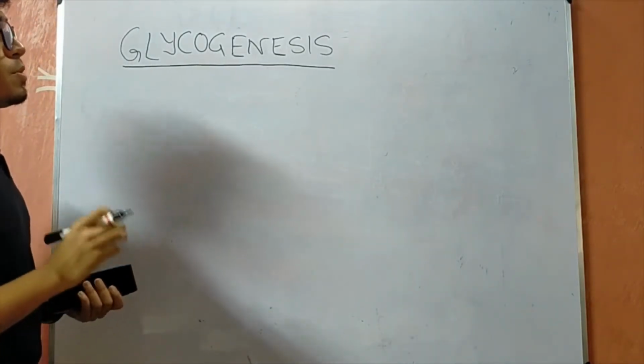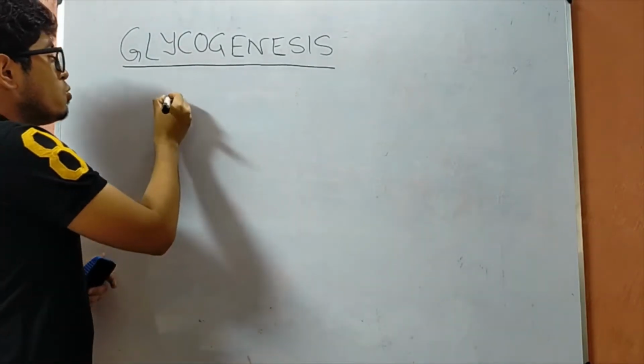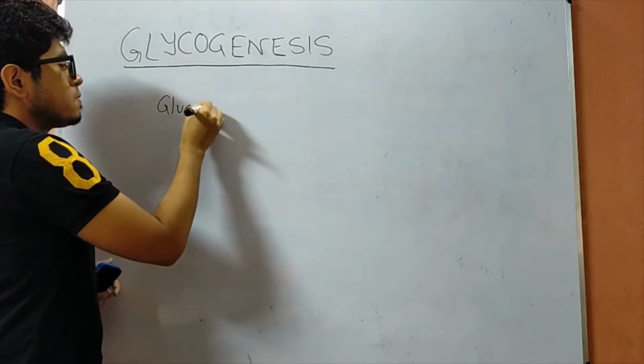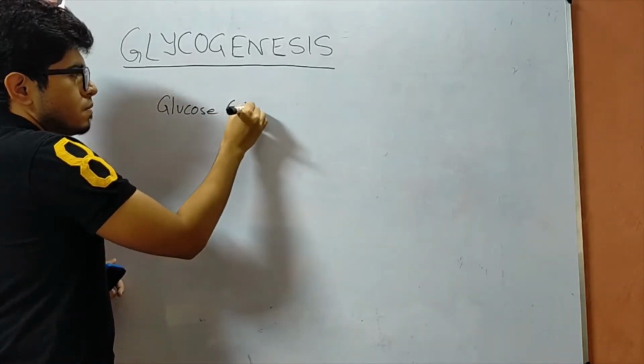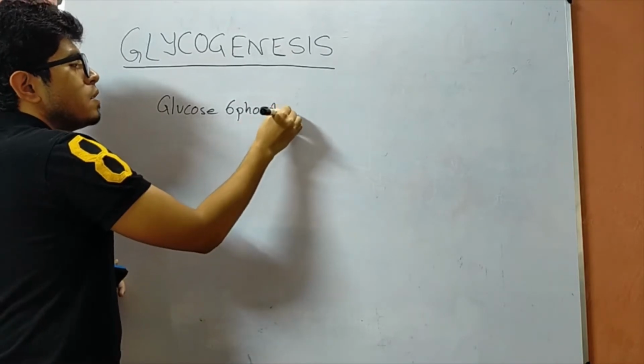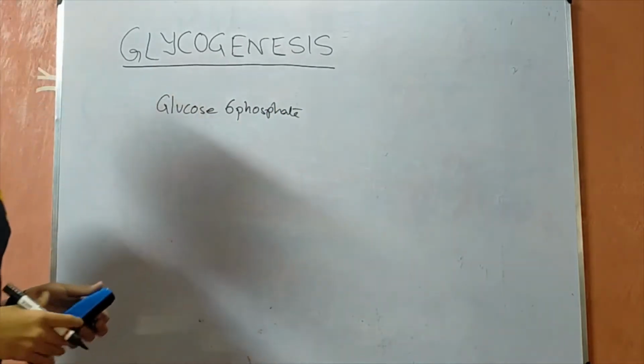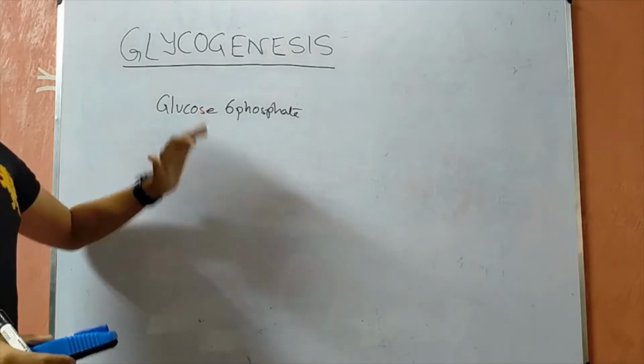The glycogenesis process requires glucose 6-phosphate as the primary substrate.